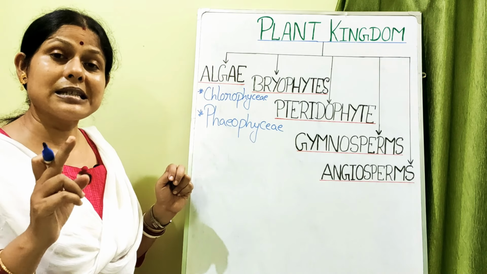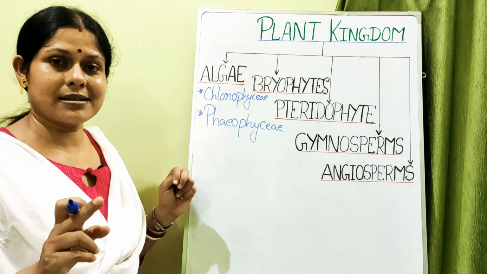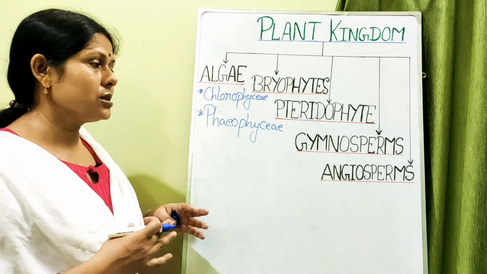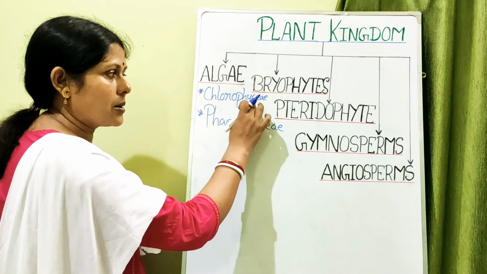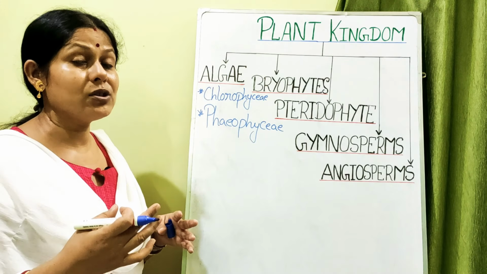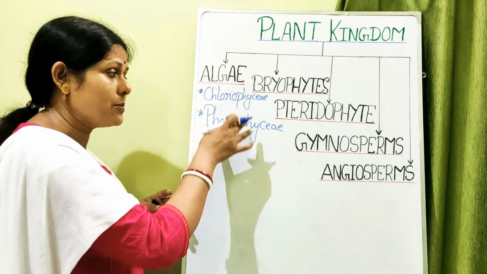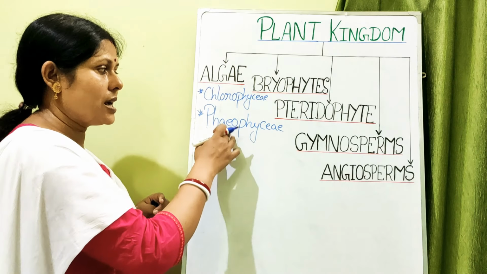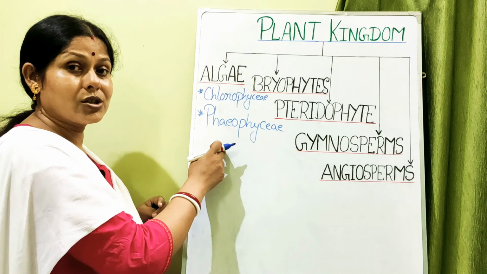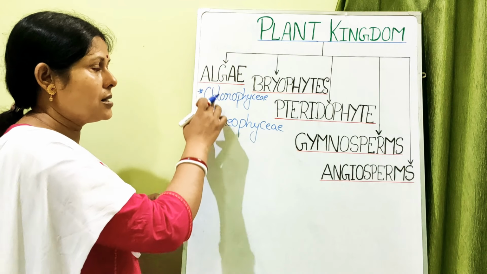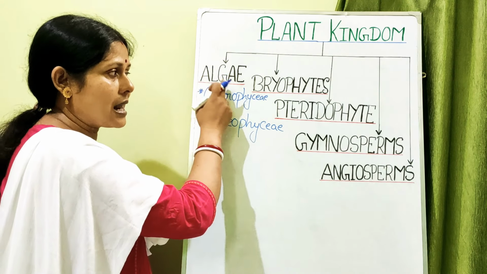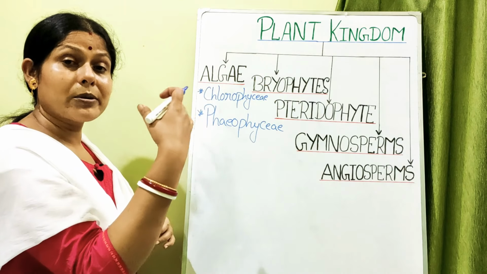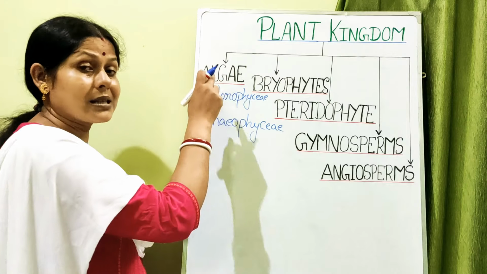If you have a suffix -ales, it means it is an order. Understood? So this way, different suffixes are present at the end of the names, by which we have to understand what type of classification we are doing. Like here we are doing the classification on the basis of class, and here I have written algae, bryophytes, pteridophytes. These are general names, but if you talk about the division,